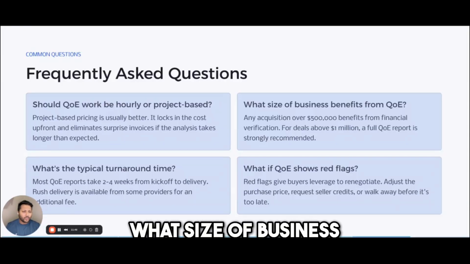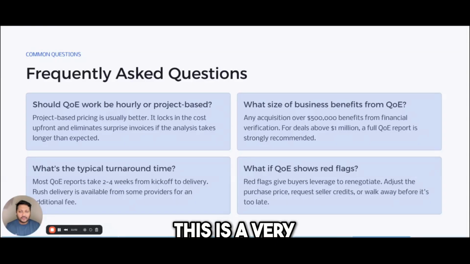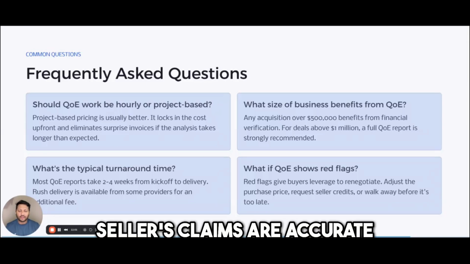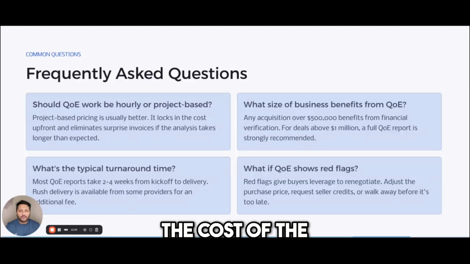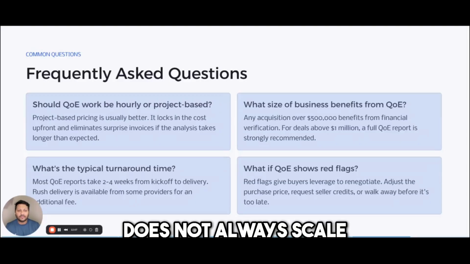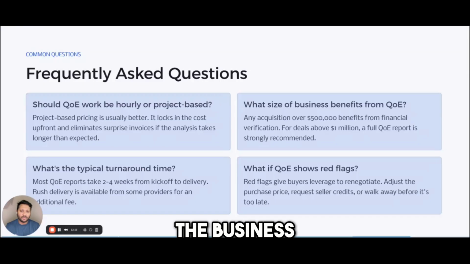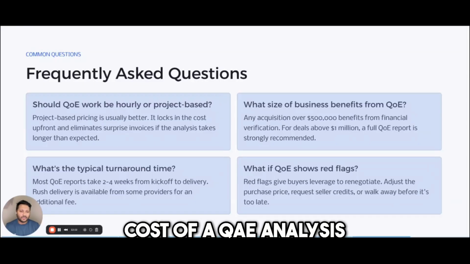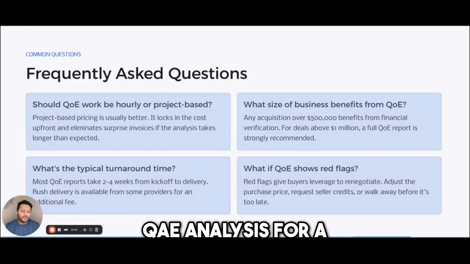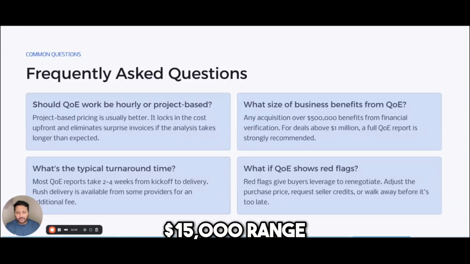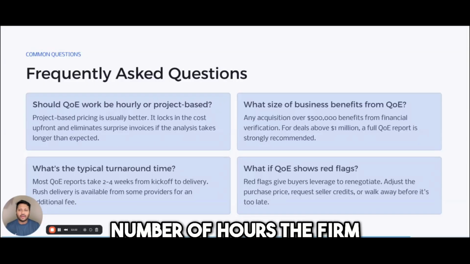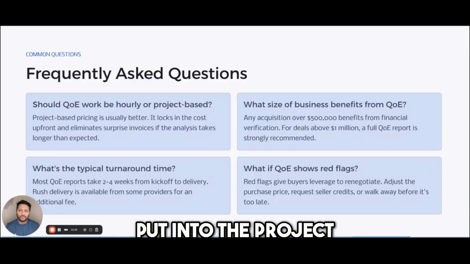Now, what size of business benefits from a QE? This is a very important question. QE analysis is, in short, just figuring out if the seller's claims are accurate. Now, the cost of the QE analysis does not always scale with the revenue of the business. For example, there is a base cost of a QE analysis. If somebody wants a QE analysis for a $100,000 business, it's still going to be that $6,500 to $15,000 range. It doesn't get cheaper because there's a number of hours our firm has to put into the project.